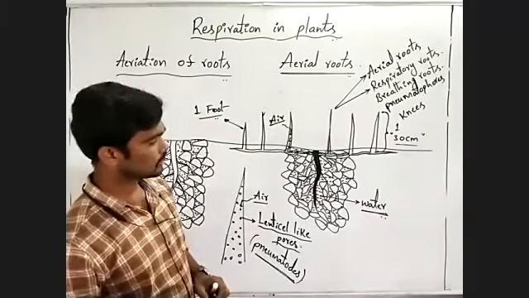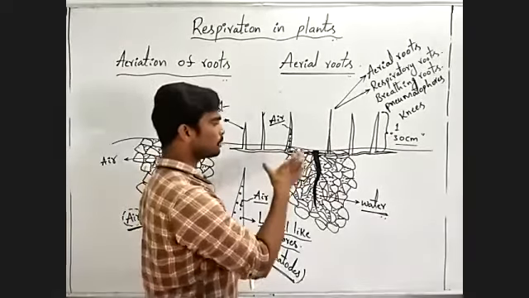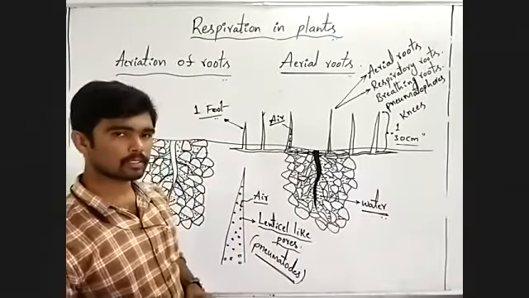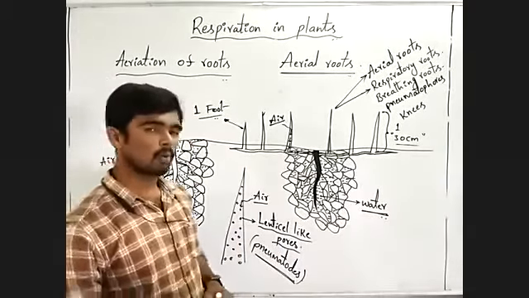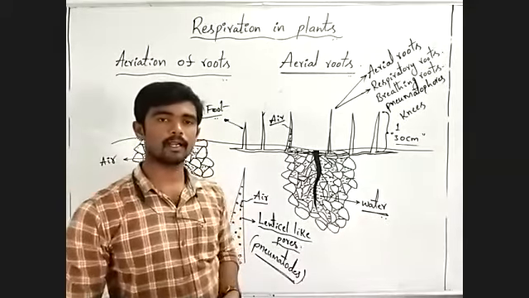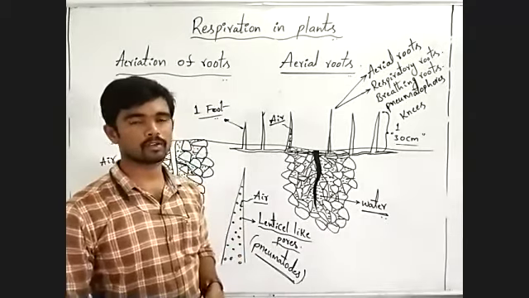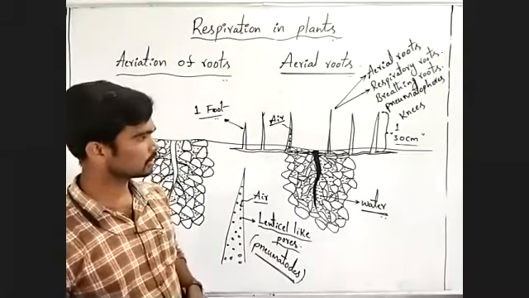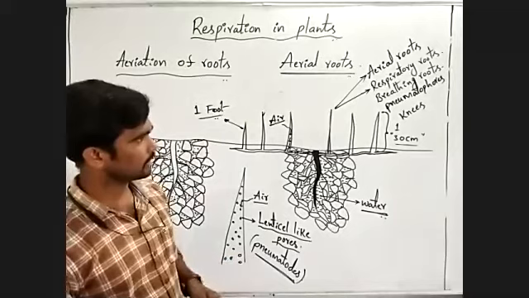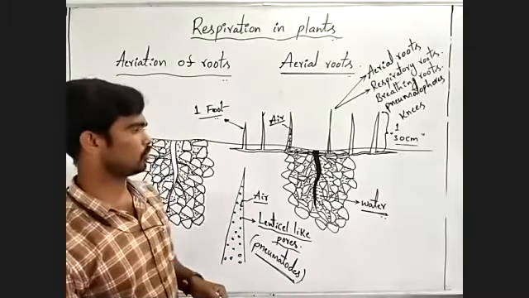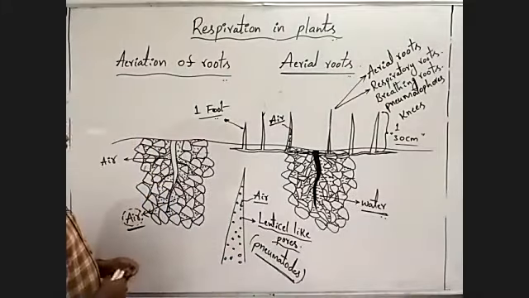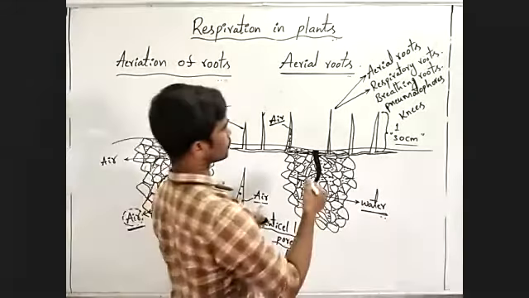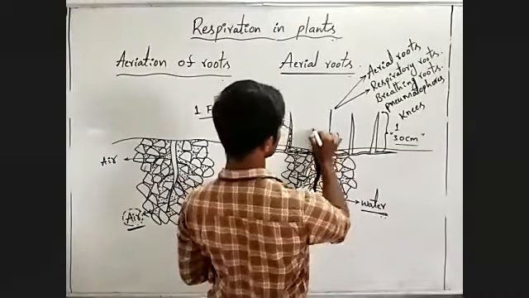This is a very important adaptation in plants grown in marshy areas, waterlogged conditions, or wet soil. Are you understanding? Very important: respiratory root or aerial root. Okay, observe one. This is a main plant.